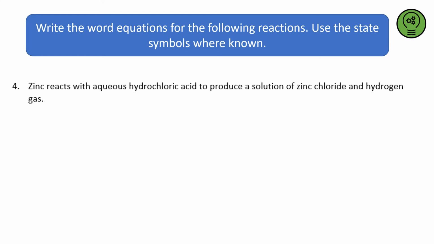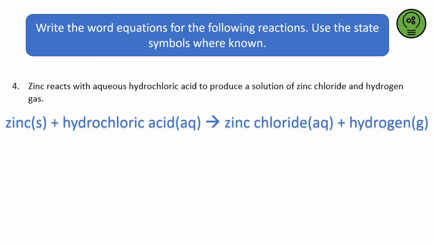Okay, this one then, zinc reacts with aqueous hydrochloric acid to produce a solution of zinc chloride and hydrogen gas. Right. Okay, well, let me put the answer up. It's going to be like this. Now, where have I got solid zinc from? Well, realistically, if I'd have left it blank, it would have been fine, but actually zinc is a metal.